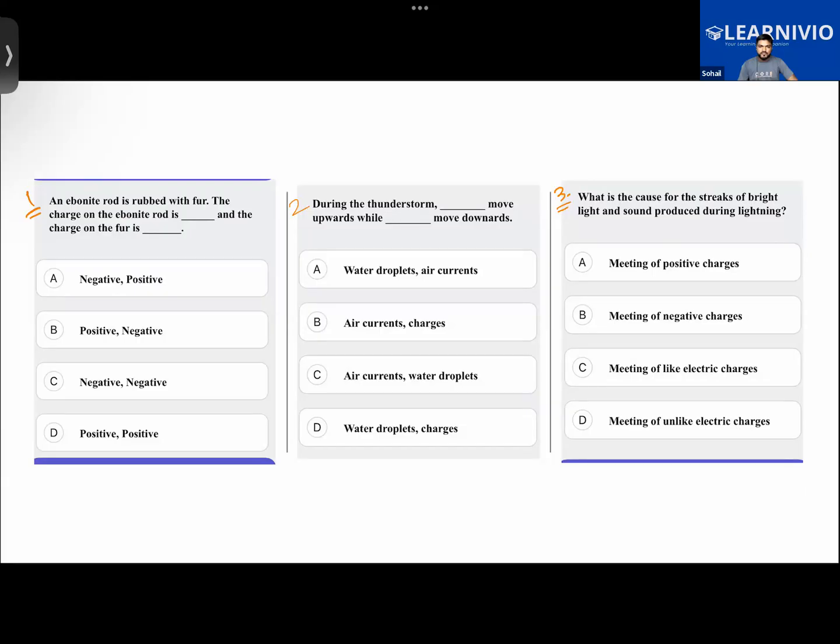Sir, what's the first one's answer? The first one's answer is option A. The ebonite rod gets negatively charged while the fur is positively charged. But the second one, Chakrika, the question says during the thunderstorm, what moves upward while what is going downward? Look at your answer once again.